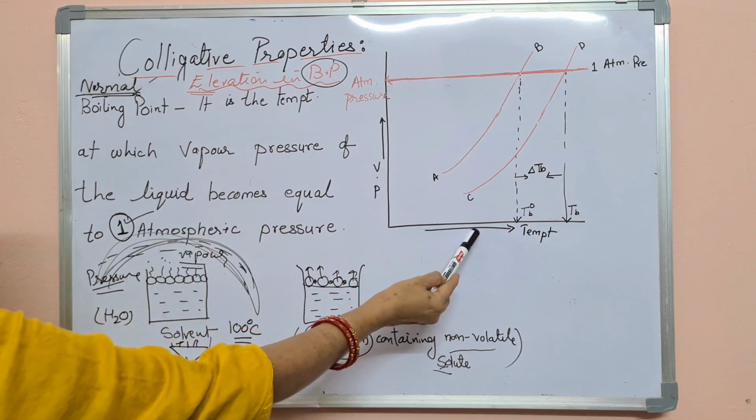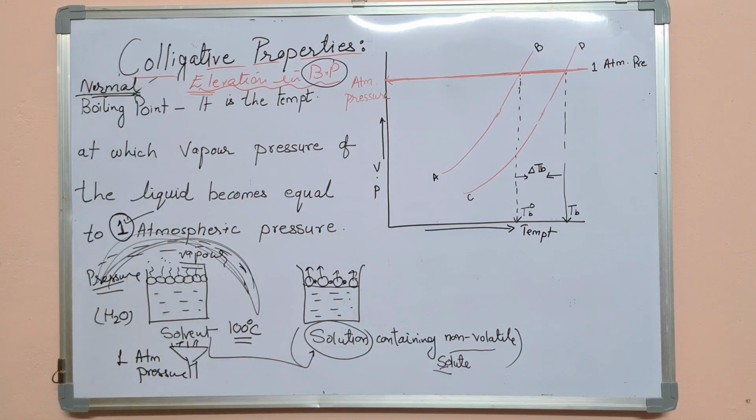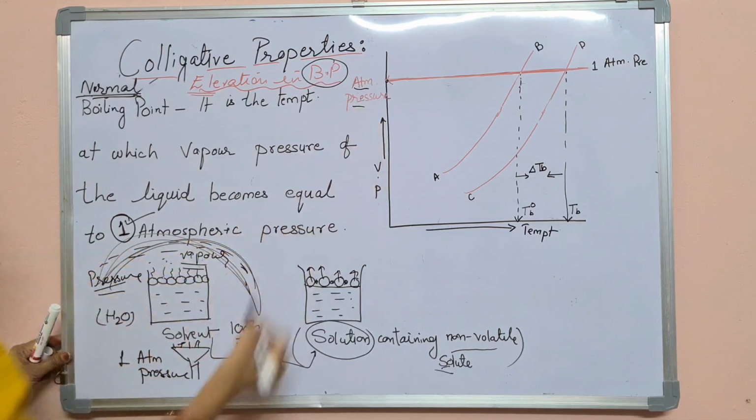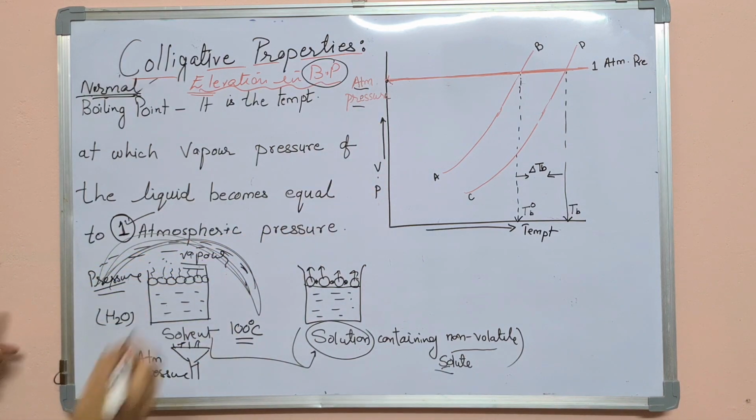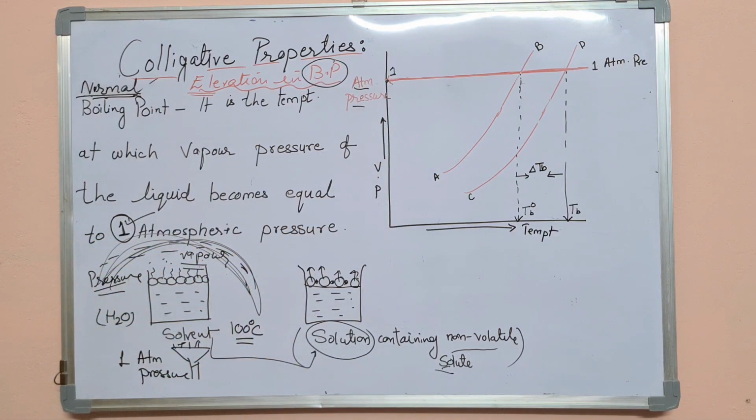X-axis temperature is there, Y-axis vapor pressure is there, and this point is the point of the atmospheric pressure, and the value of the atmospheric pressure is 1. Atmospheric pressure is 1. Okay.